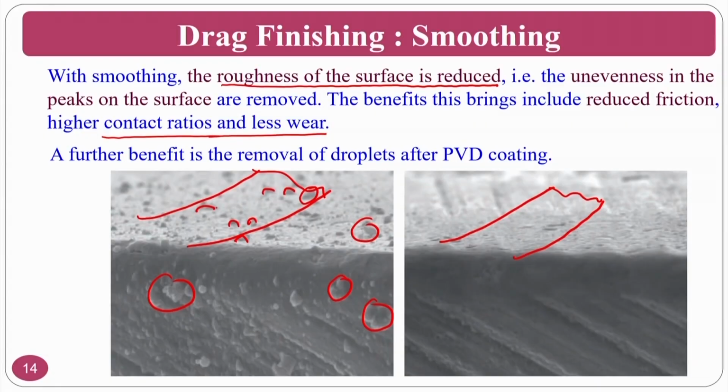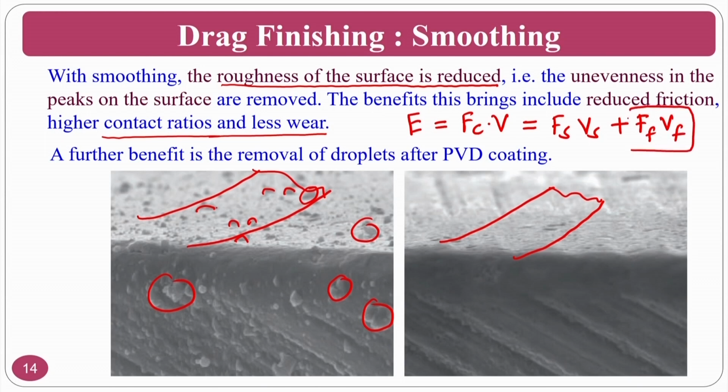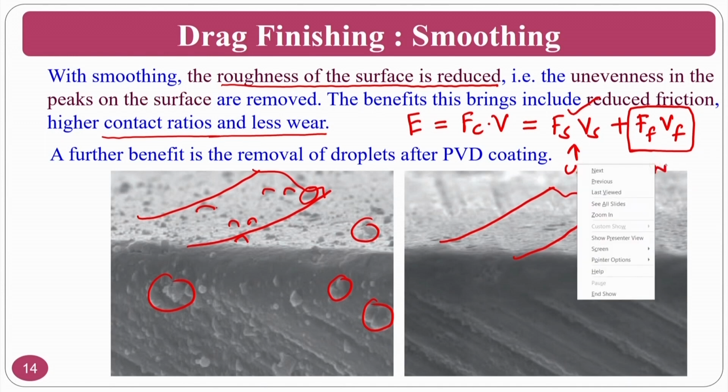If you see here in metal cutting, normally the input energy is Fc into V, cutting force into cutting velocity, which is equivalent to shearing force into shearing velocity plus frictional force into frictional velocity. So if you can reduce the frictional velocity and frictional force, what will happen? That means your shearing component will be very high. That means this particular thing is known as useful and this is waste.